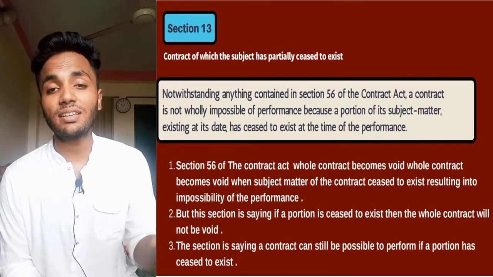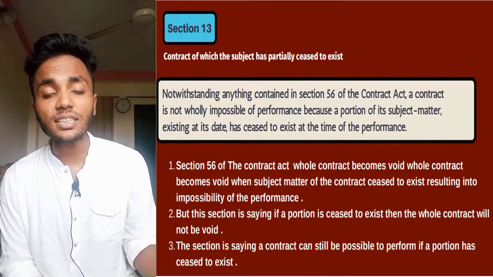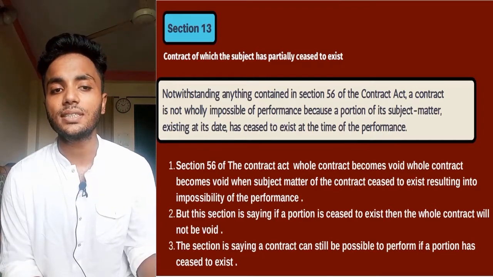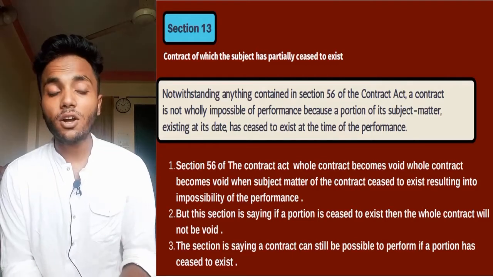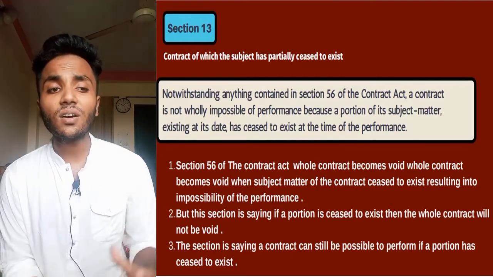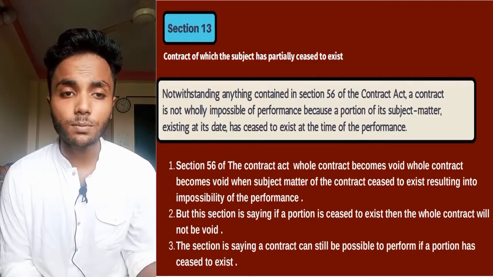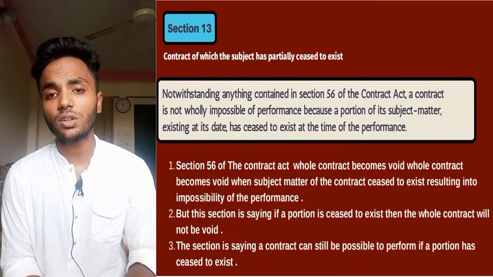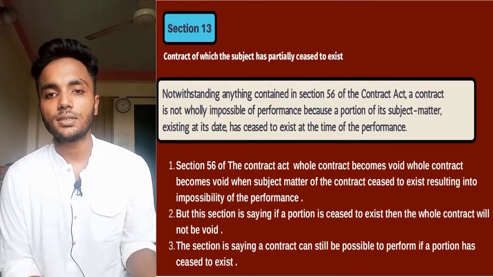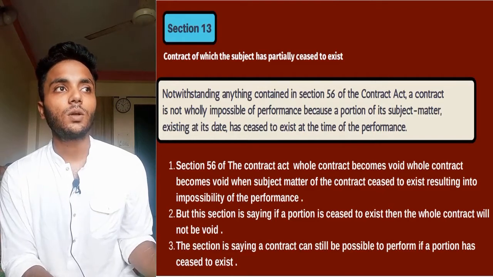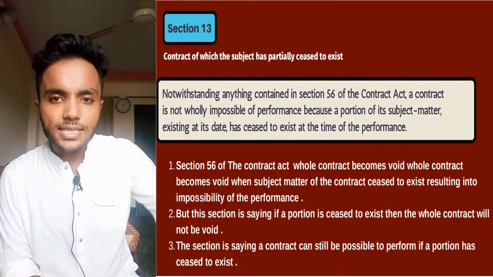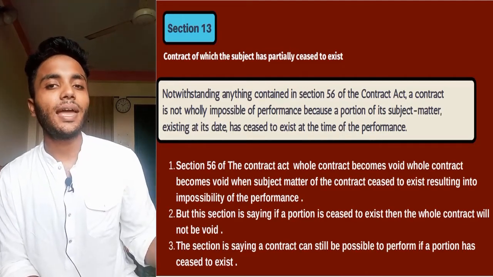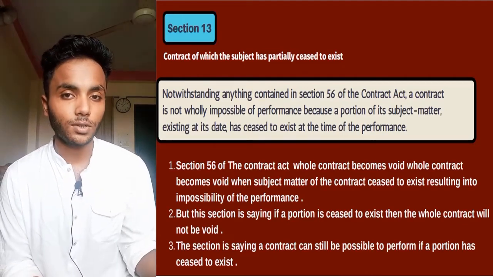But this section is saying a different thing. Here it is saying that if a portion has ceased to exist, then the whole contract will not be void, because a contract can still be possible to perform if a portion has ceased to exist, because the other portion has also some value, and based upon that portion, the contract can still be performed.